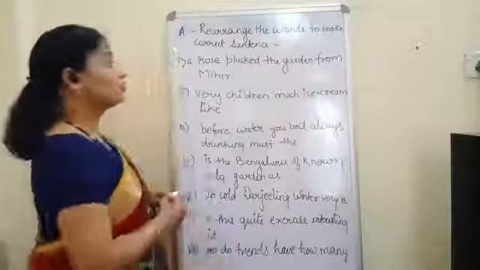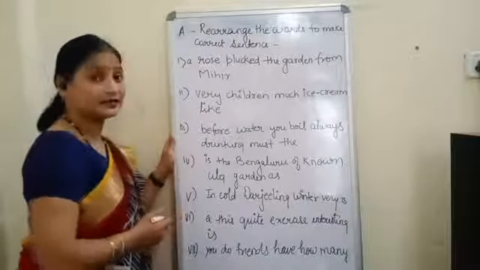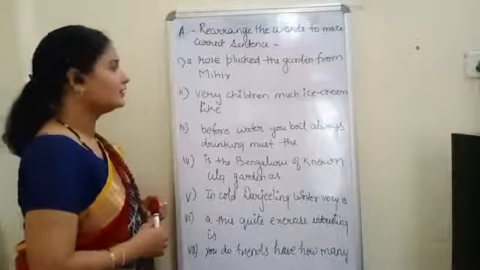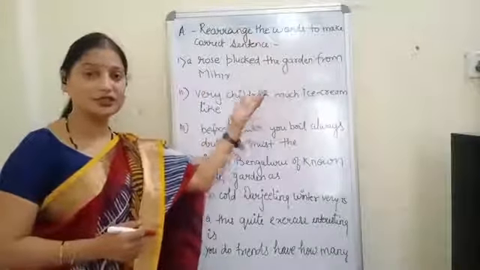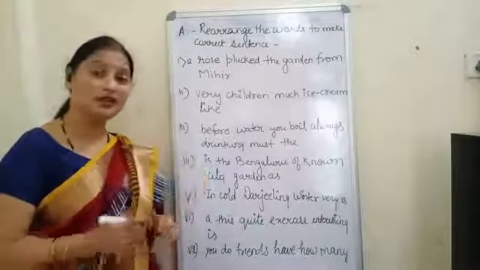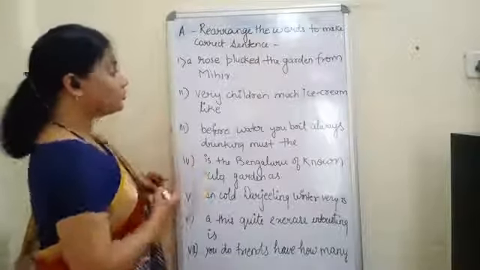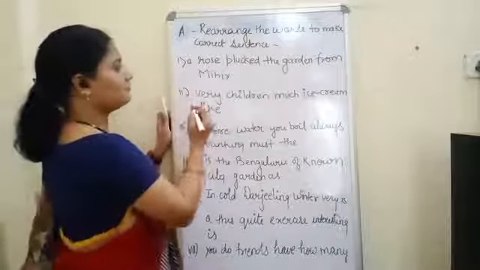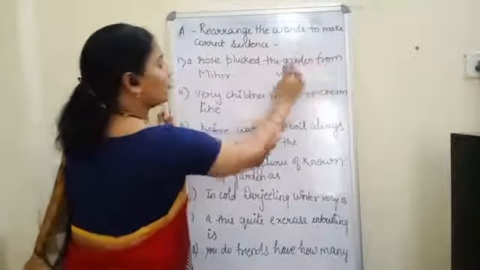Now see, your question number 1 is: rearrange the words to make a correct sentence. Number 1 is: a rose plucked the garden from Mihir. Now see children, again these are a collection of words but they are not making any sense. So we have to arrange them in such a way that they make a complete sentence. We will write down first: Mihir plucked a rose from the garden.